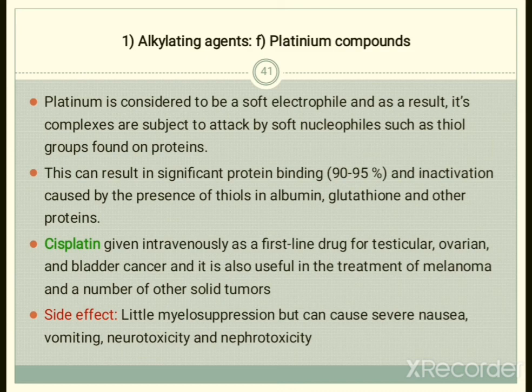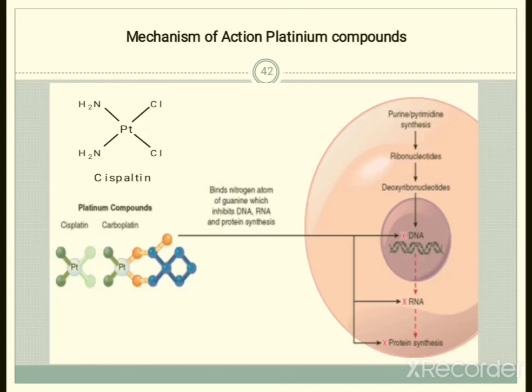The side effect of cisplatin is lethal myelosuppression, but it can also cause severe nausea, vomiting, neurotoxicity as well as nephrotoxicity. So these are all the side effects of this platin compound. Now the mechanism of action of these platin compounds you can see over here. So cisplatin will be there.